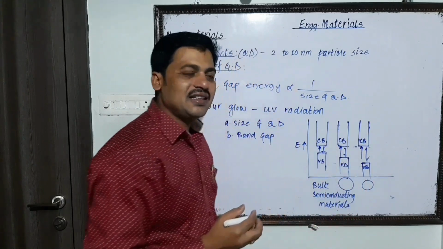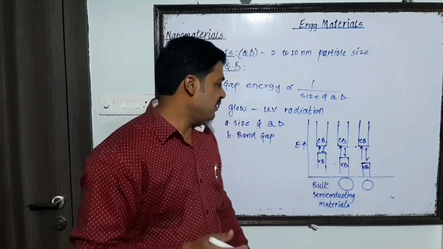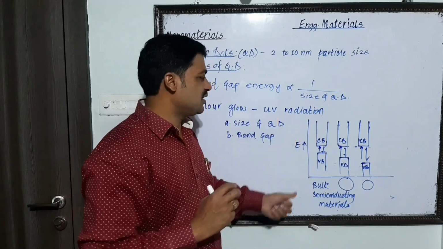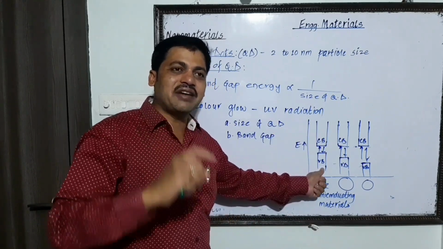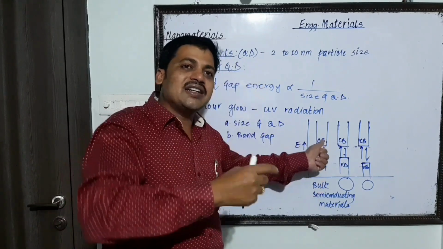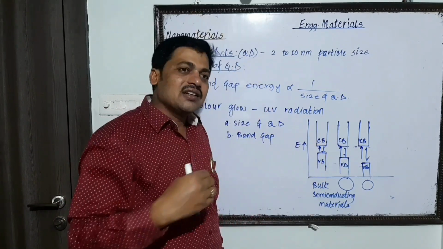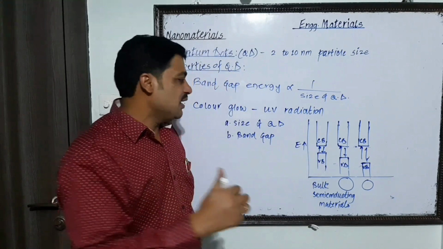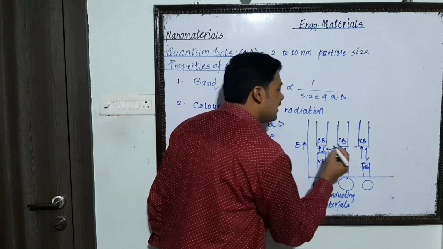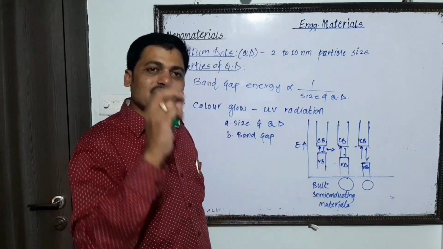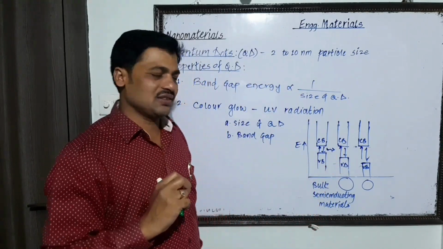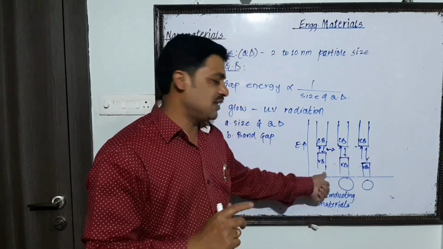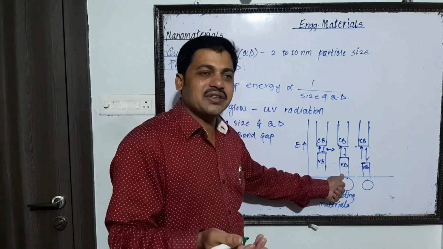You know that in case of the semiconducting material, when we irradiate that semiconducting material by the UV radiation, at that time the electron which is present in the valence band jumps into the conduction band, and while coming back to its original state, that is in the valence band itself, at that time it emits some radiation. So we see some color from that substance. The same thing happens everywhere, but in this case a different color. In the second case it is a different color.